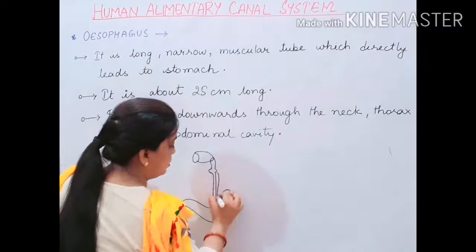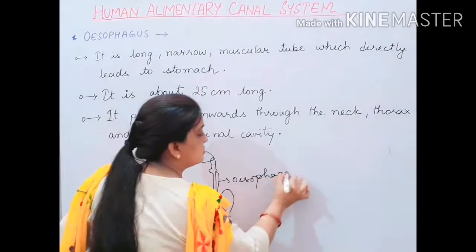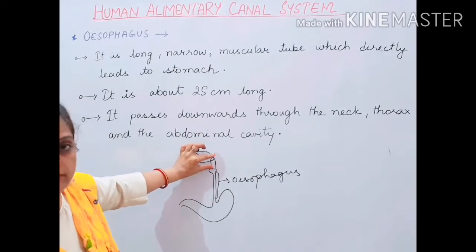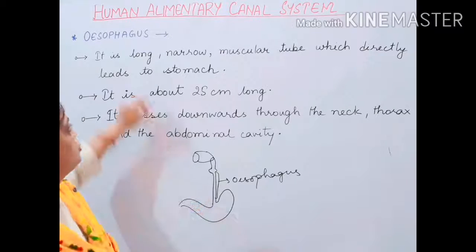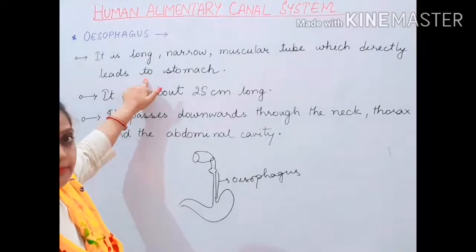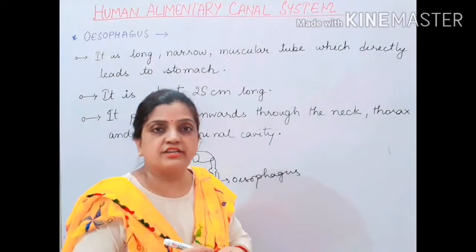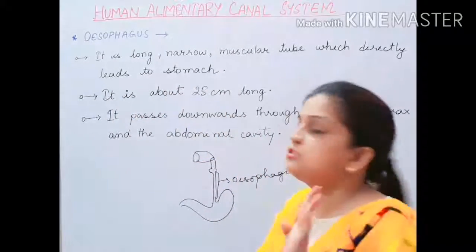This portion is your oesophagus. So on one hand, your mouth and pharynx region is there, and on the other hand your stomach is there. This was the meaning of the line that it is a long, narrow, muscular tube-like structure which directly opens to the stomach.